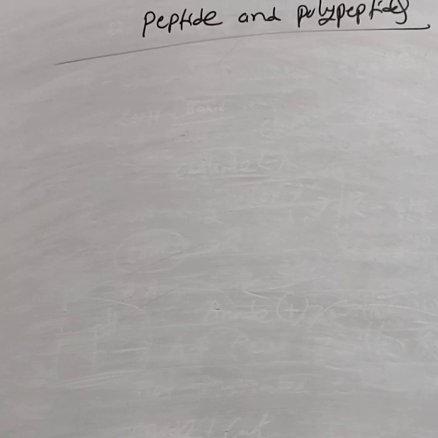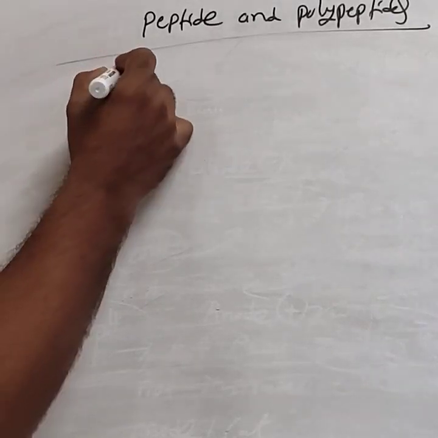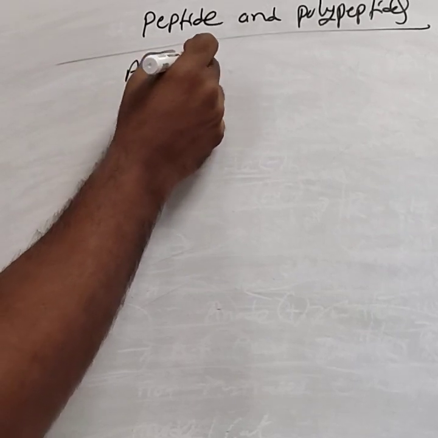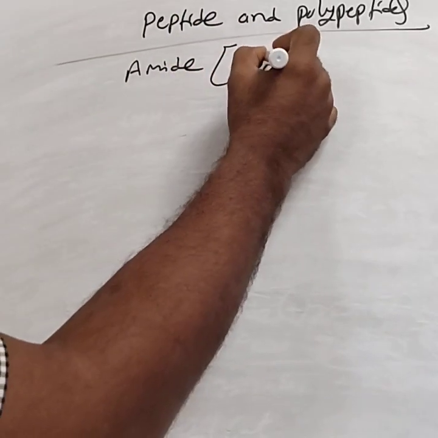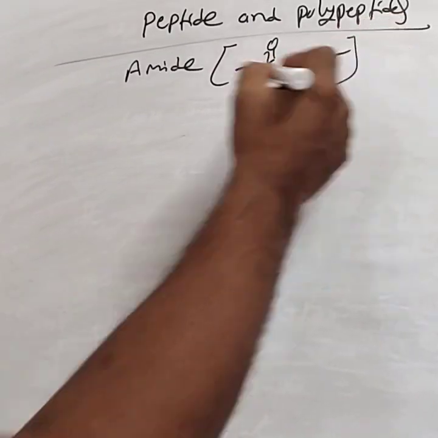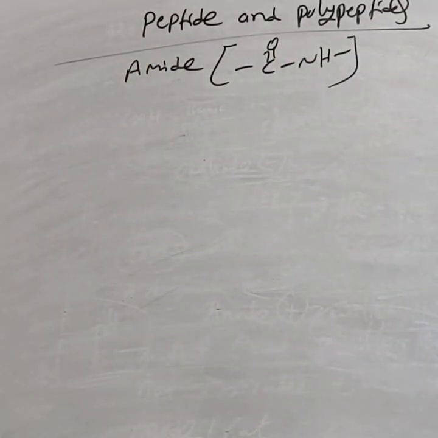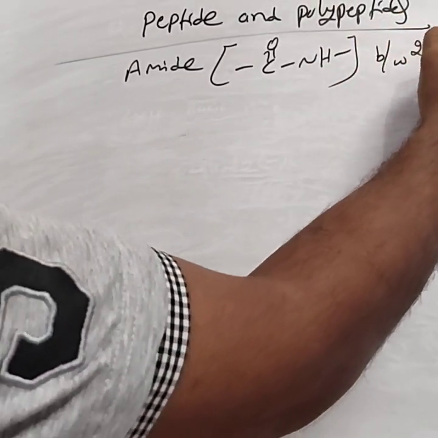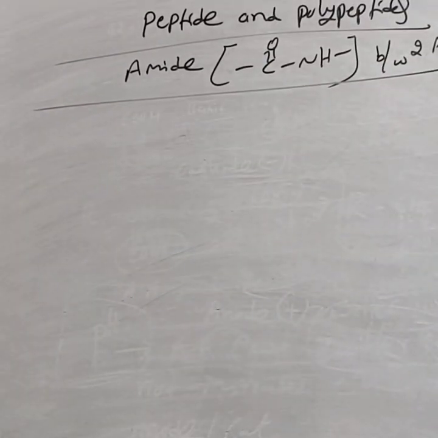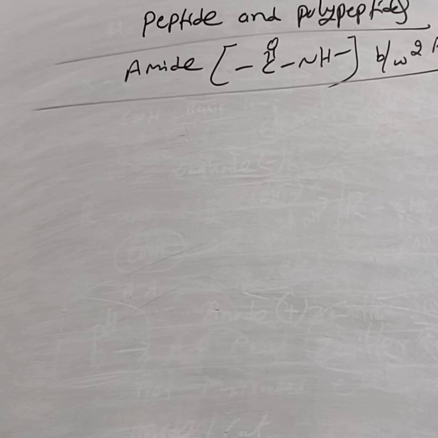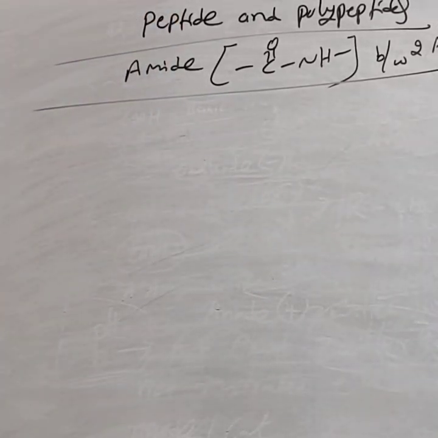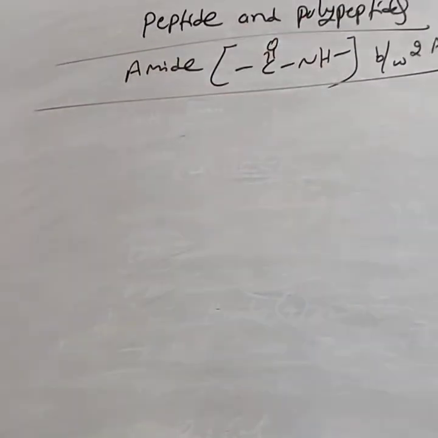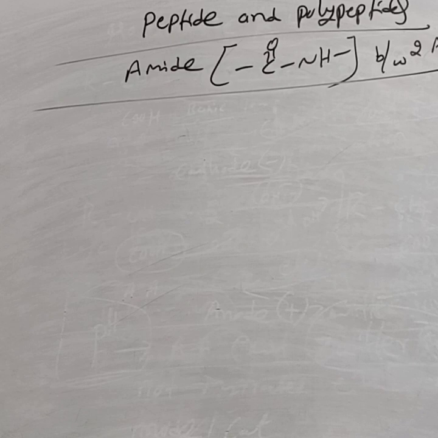Peptides and polypeptides. Peptide bond means the amide linkage. Amide means the CONH linkage. An amide linkage that exists between two amino acids is called a peptide bond.